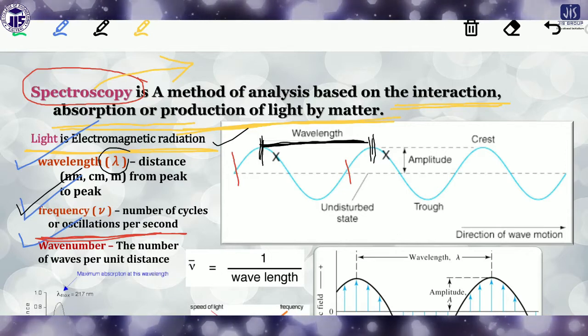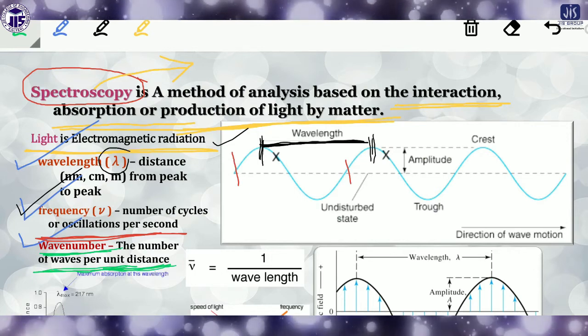Now what is the wave number? Wave number is the number of complete cycles or complete waves, but per unit distance. So there is a difference between frequency and wave number. Frequency is normally measured as the number of cycles per unit second, but wave number is normally determined by the number of waves per unit distance. You have to keep the difference between these two terms in mind.